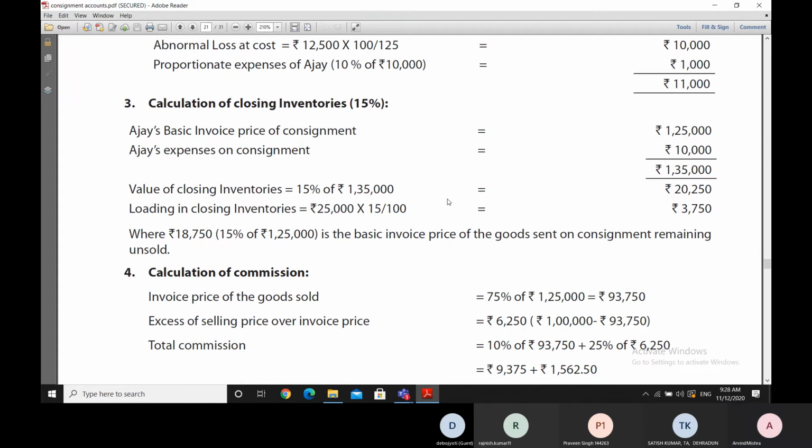And the loading amount in closing inventory is separately calculated at 15% of 25,000. So the proportionate part of the loading is also taken here.